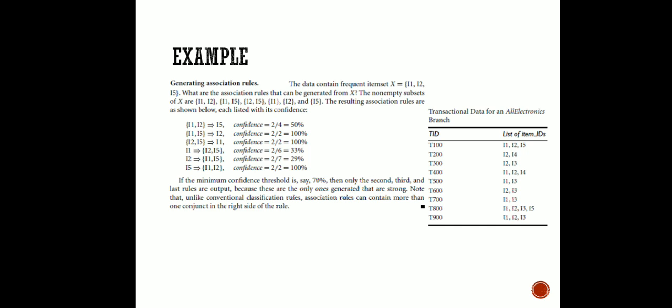Now whether this rule, that is I1 comma I2 implies I5, holds, how to find out the confidence of it? We have to find out the support count of I1 and I2 and divide it, and see if it satisfies my minimum criteria. You can see here that it is 2 by 4, so it is 50%. So if the minimum threshold is 70%, we are going to discard it.